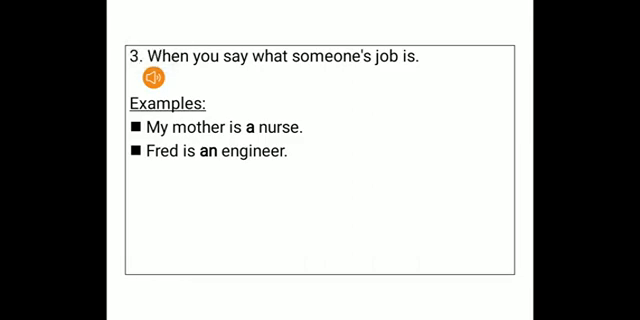Third rule, we don't even realize this, but it is so precise. When we are talking about someone's job, like a teacher, he's a doctor, he's an engineer, he is a specialist, he is a scientist, he is a football player, whenever we are talking about someone's profession, we always use the indefinite article, that is a or an. For example, my mother is a nurse. Fine. Fred is an engineer.